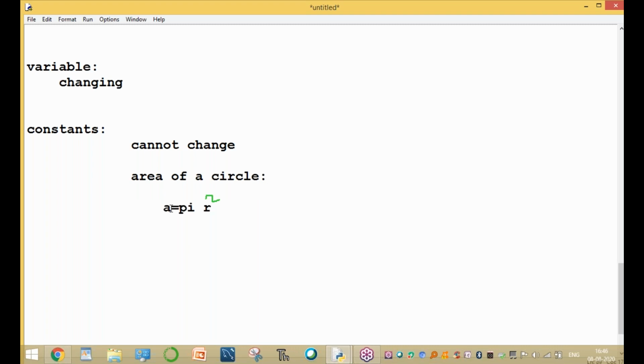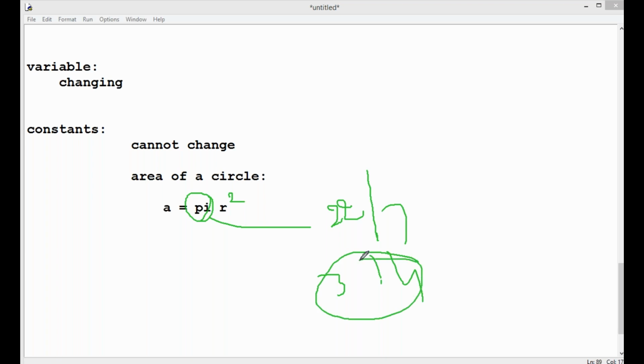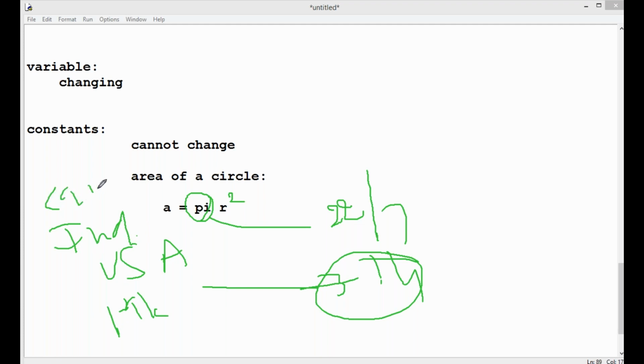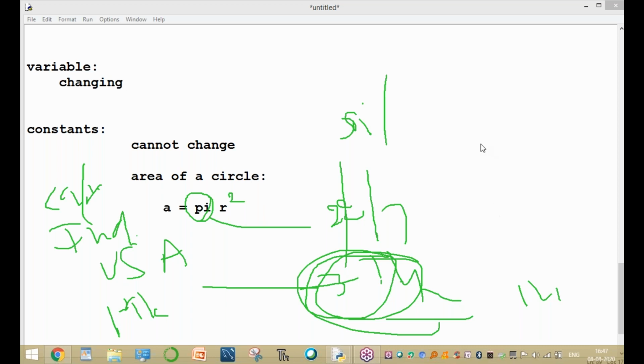A is the area, and r is the radius. The value of r is changing, but pi is a fixed value, that is 22/7 or 3.14. It cannot change. In the USA the value is 3.14, in Pakistan 3.14, India 3.14, Canada 3.14, Sri Lanka 3.14, Malaysia, Bangkok, Singapore, Australia, any country, the pi value is 3.14. So it is a fixed value.